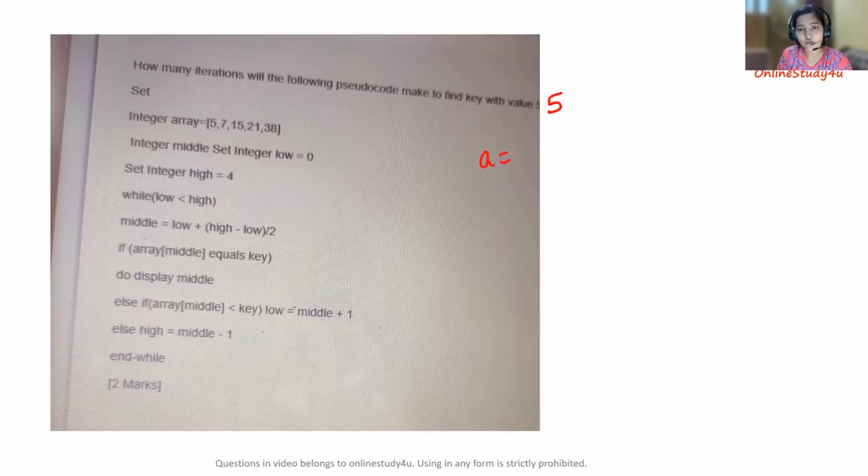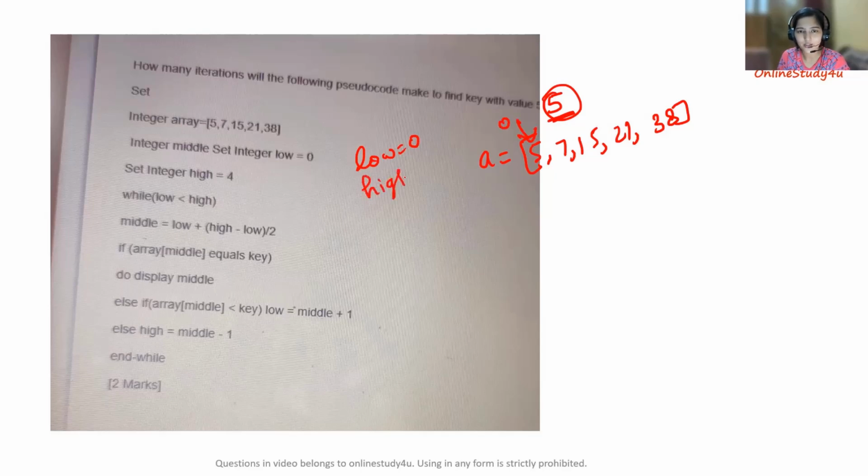The array given to you is 5, 7, 15, 21, 38. Now binary search, you must be knowing that what we are doing is we are looking for this key 5. So first of all, we have two integers. Low has been set to 0, that is pointing to the first element of the array itself. Next we have the integer high, that is pointing to the last element of the array. So 0, 1, 2, 3, 4. So this is our high, right? You must be knowing that indexing always starts from 0 in the case of an array.